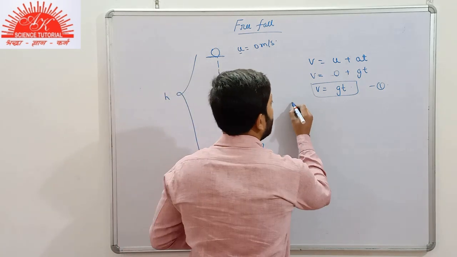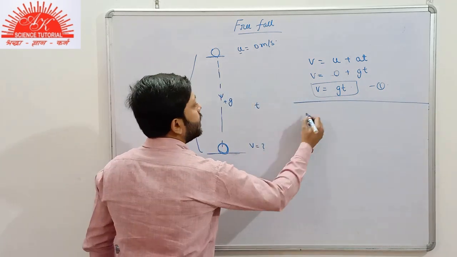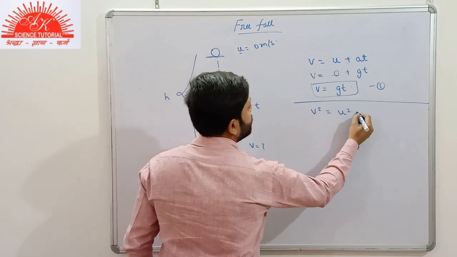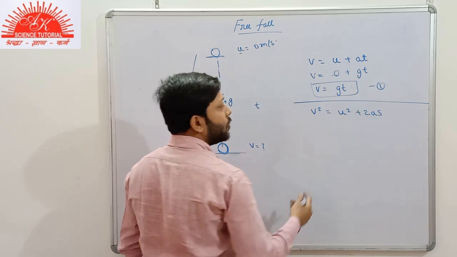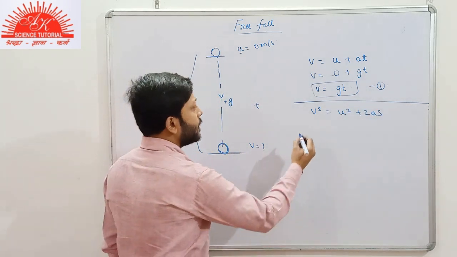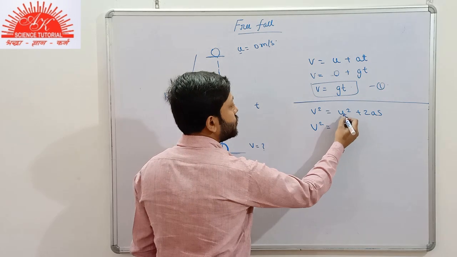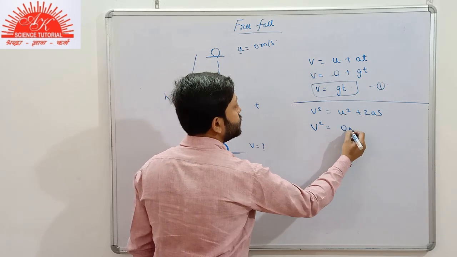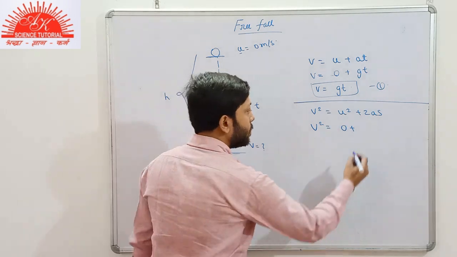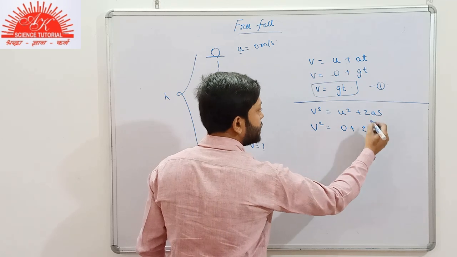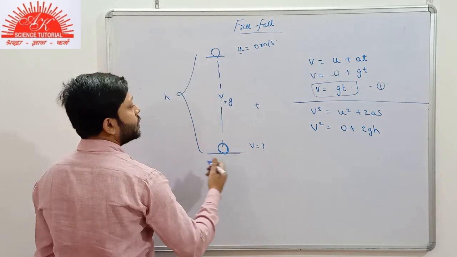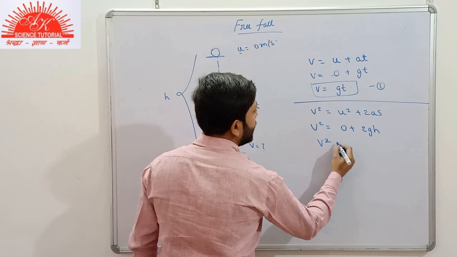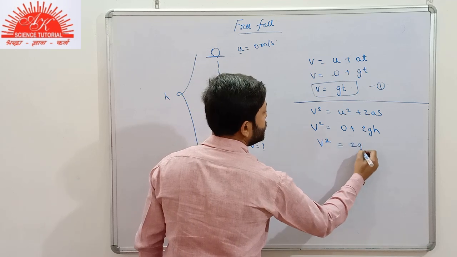So we are moving to the next expression. v square is equals to u square plus 2as. As we know, this is the second equation of motion. v square is equals to, again, u here is 0, 0 square means 0, plus 2, where a is replaced by g and s is replaced by h. So v square is equals to 2gh.